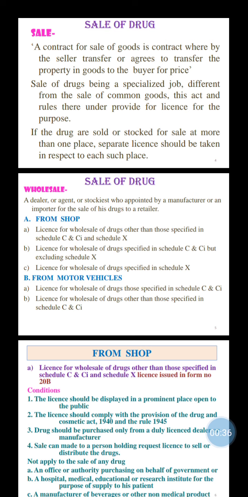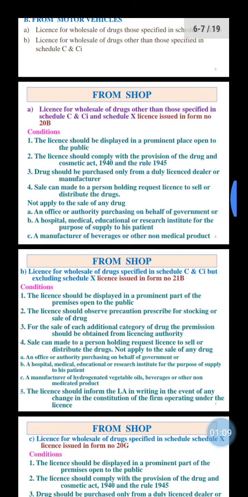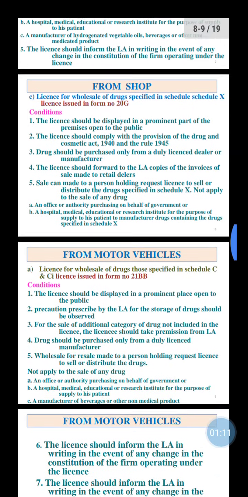From a shop, you saw about the license for wholesale of drugs other than those specified in Schedule C and C1 and Schedule X, and also the license for wholesale of drugs specified in Schedule C and C1 but excluding Schedule X, and the license for wholesale of drugs specified in Schedule X. Also, from a motor vehicle, you saw the license for wholesale of drugs specified in Schedule C and C1, and the license for wholesale of drugs other than those specified in Schedule C and C1. These are what you saw in the last lecture.